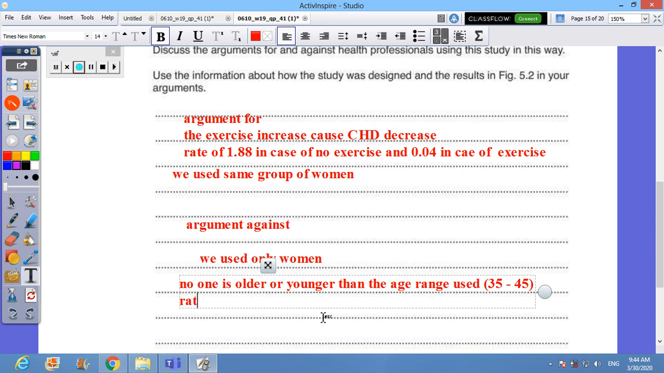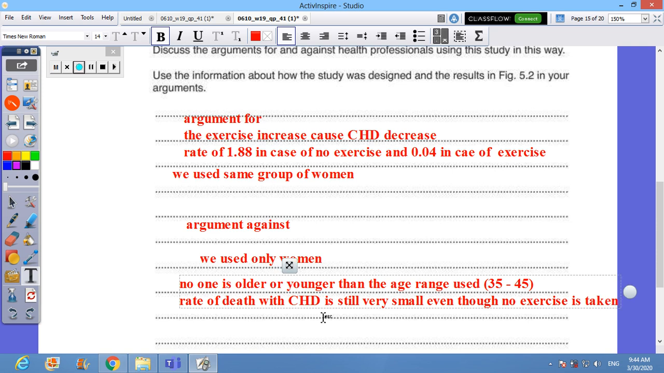You can also say that the rate of death with the disease, the CHD, is still too small, or better to say very small, even though no exercise is taken. So even though the sample was not taking any exercise, still the rate of death with CHD is at a very low rate.